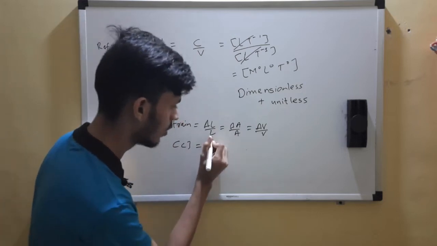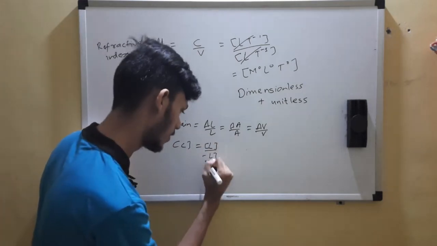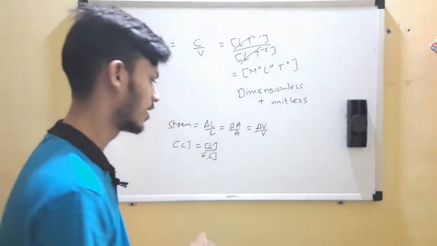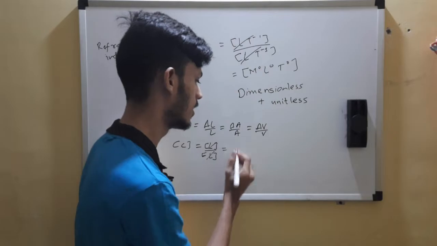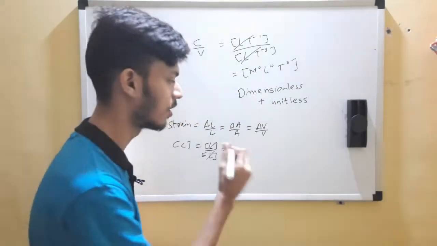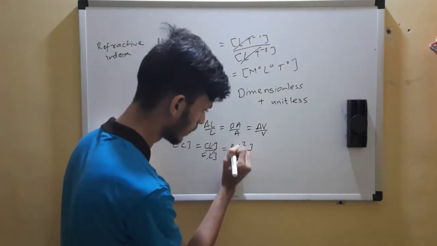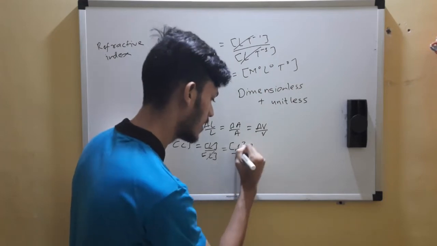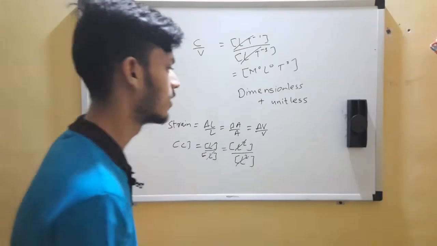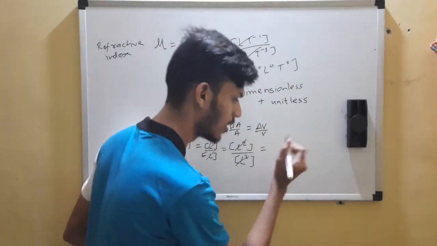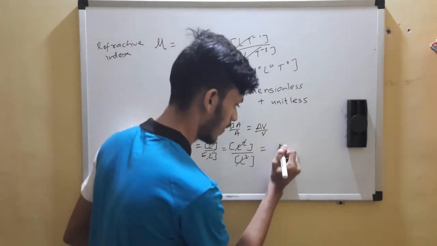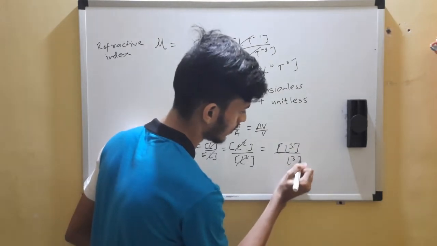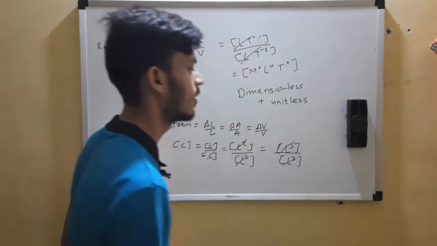And this is also length, right? So this cancels, dimensionless. Here also, change in area is meter square, so length square, and area is length square, cancels, dimensionless. Volume is meter cube, and change in volume has the same thing, L cube by L cube, again dimensionless.